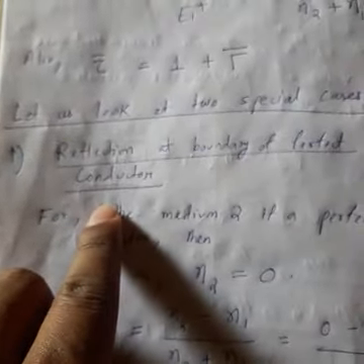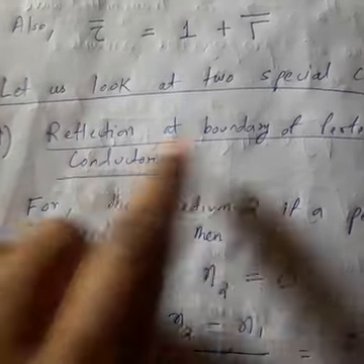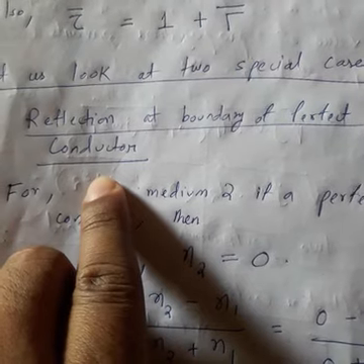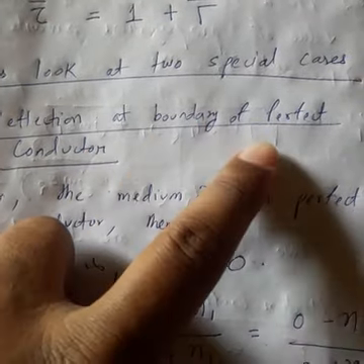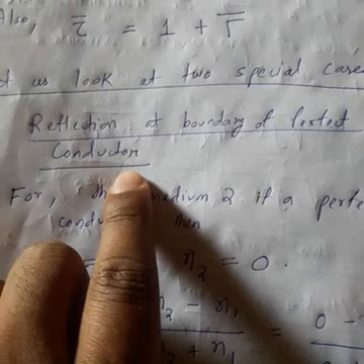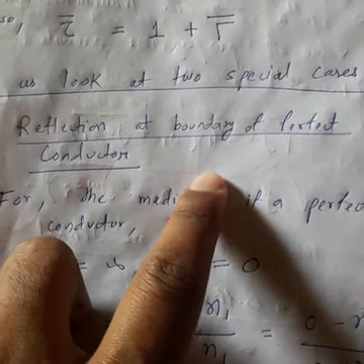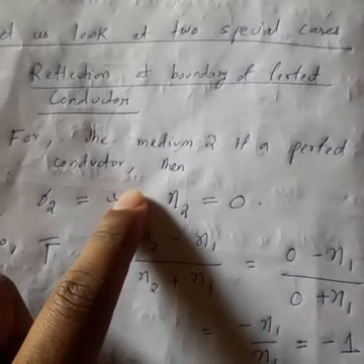First case is reflection at the boundary of a perfect conductor. That means medium 1 is a dielectric and medium 2 is a perfect conductor. Now if you consider medium 2 as a perfect conductor, then already I told you for a perfect conductor, what is the value of sigma 2?